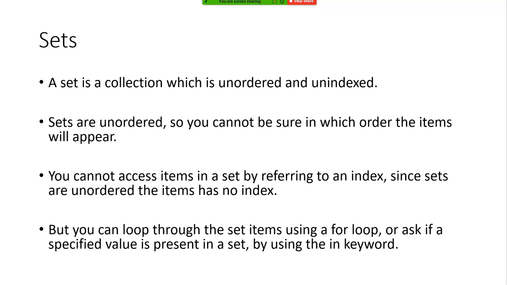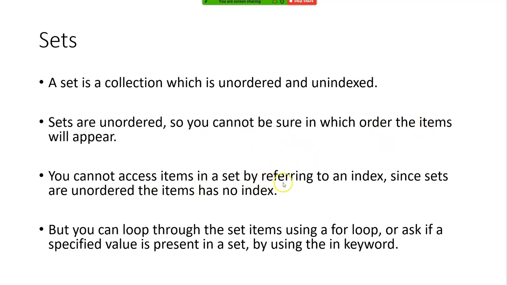Now let's move to sets. Remember, we saw 4 things, right? So this is the third one. We have seen a list, we have seen a tuple, now we are seeing set. We have one more. A set is a collection which is unordered and unindexed. Unordered, so you cannot be sure in which order the items will appear. You cannot go and say print 2, because you don't know what is going to be stored in 2 the first time, or what is going to be stored in 2 the next time. You cannot be sure because there is no ordering.